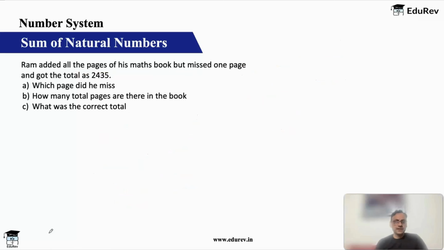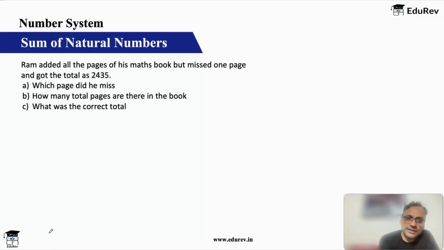Okay, let's look at one more question. In fact, the last question for the day. And this is my favorite question, a very interesting question. Ram added all the pages of his math book. And remember, in any competitive exam, you are not going to get direct questions most of the time, like we looked at in the last couple of questions. You will always get an application-based question, which is this. And that's where you'll have to apply the concept.